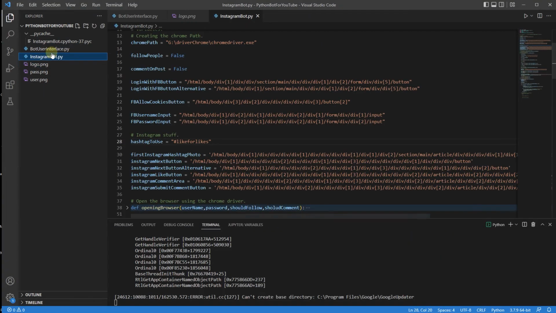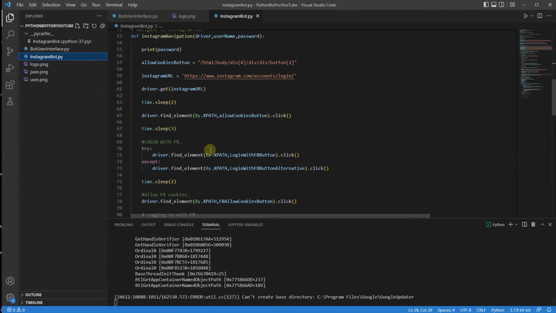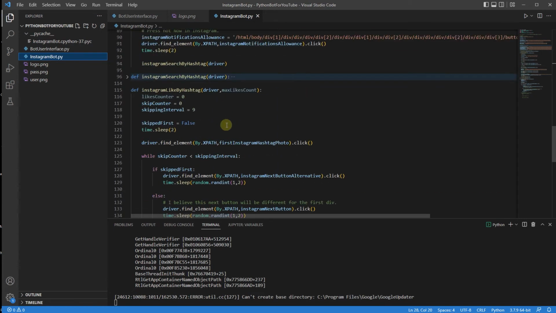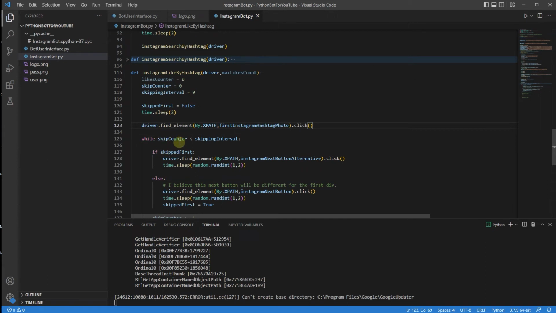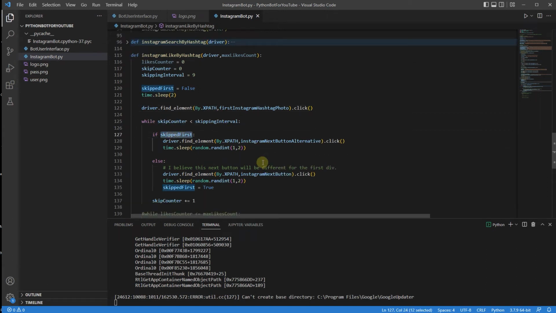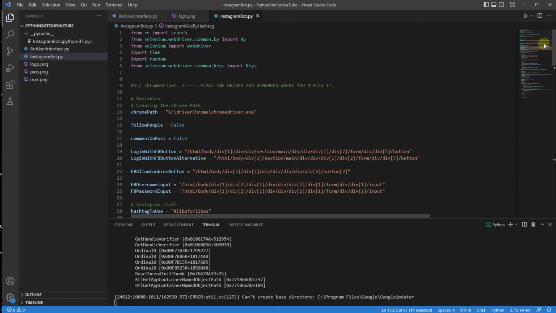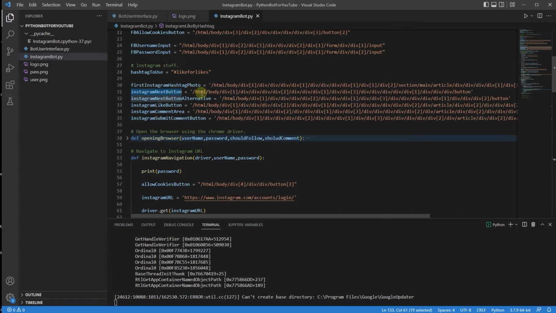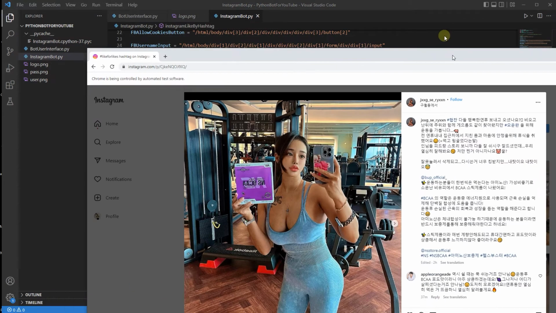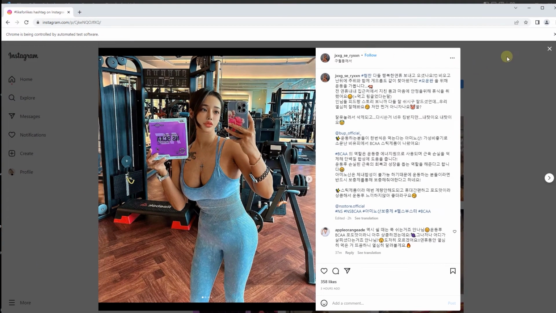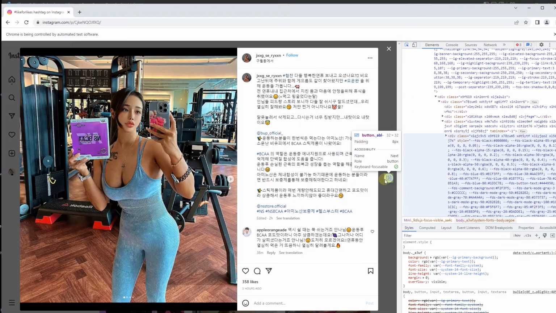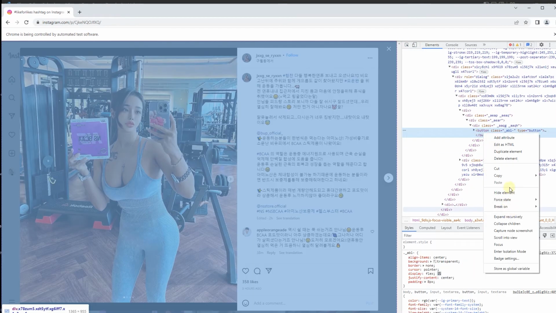So let me go to the Instagram bot. Yeah, we have an error, cannot create, blah, blah, blah. Now, I did click on this. This works. And then if skipped first, I'm going to go on to the next button. What is the next button? Yeah, that should be it. So if I go here and I copy this button, copy.